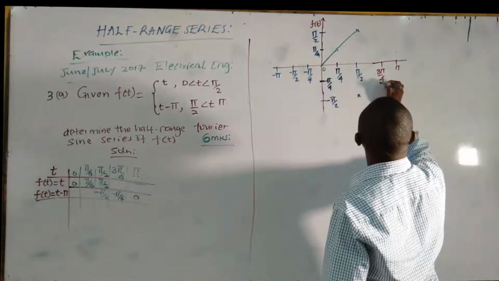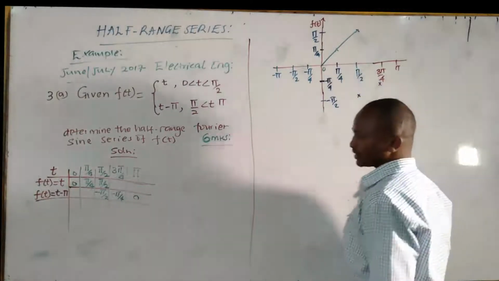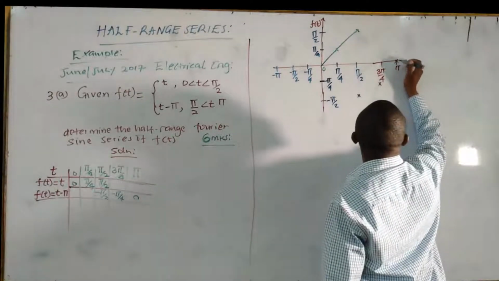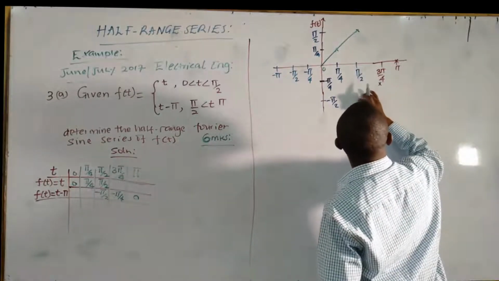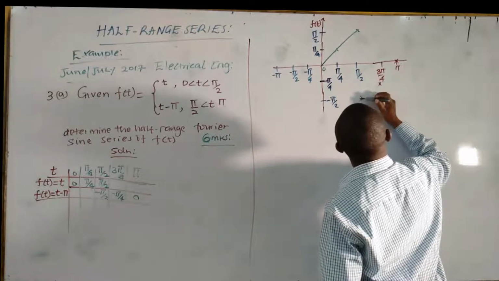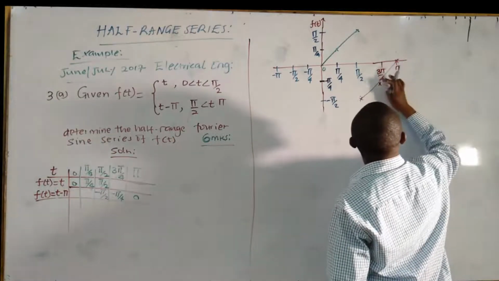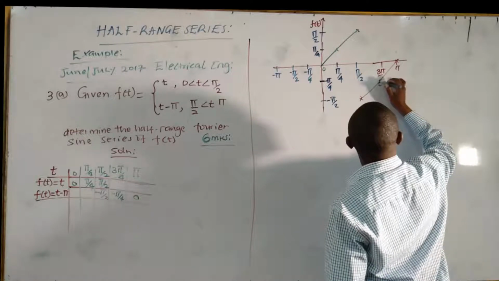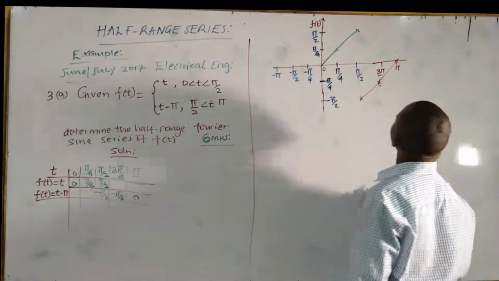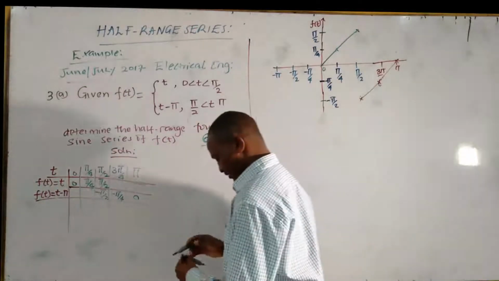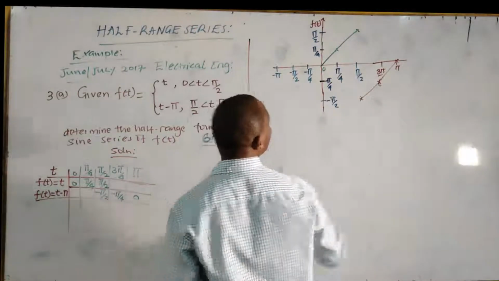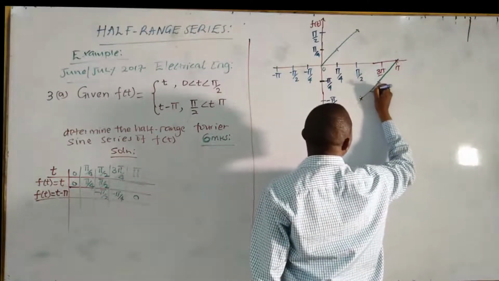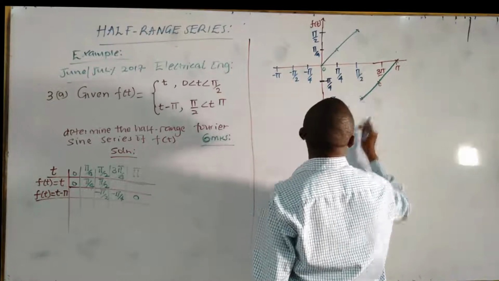Let me just use one color. At pi it is 0. Again, it's not drawn to scale, so it doesn't matter if I miss a little bit. I wanted to use one color. So it is like that.